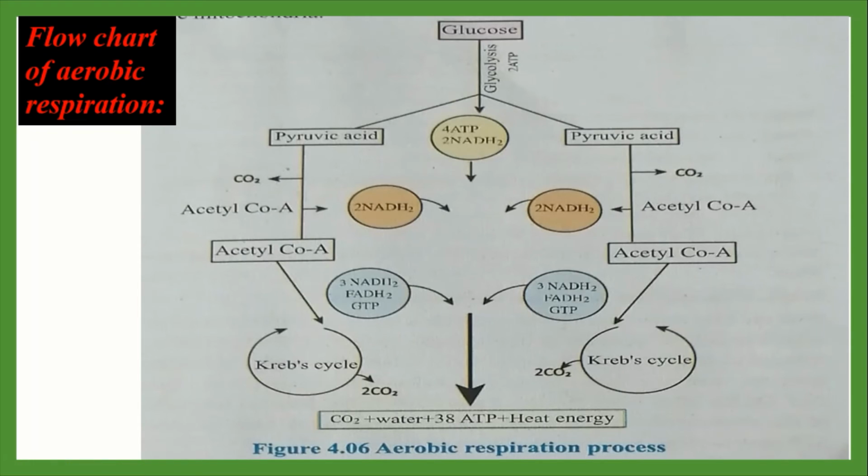Then this pyruvic acid converts into acetyl-CoA, while producing 1 molecule of carbon dioxide and 1 molecule of NADH2 for each. So we can say that from 2 molecules of pyruvic acid we get 2 molecules of carbon dioxide and 4 molecules of NADH2. Then this acetyl-CoA enters into the Krebs cycle.